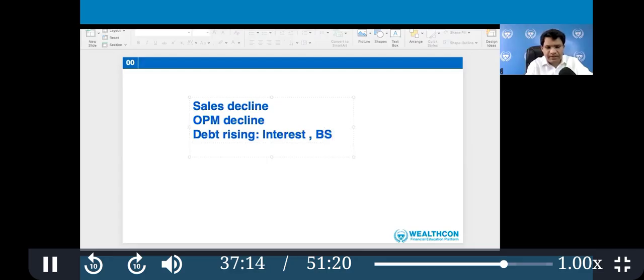Then promoter holding is another important red flag. If the promoter is selling or pledging the shares, too much pledging is dangerous, because if something happens and the lenders pledge those shares, it will be trouble. Anil Ambani has pledged a lot of shares, so this is another red flag.